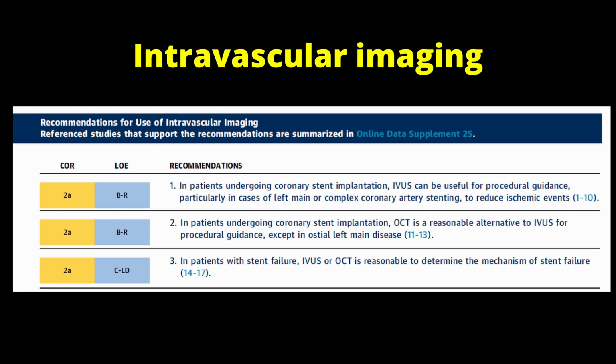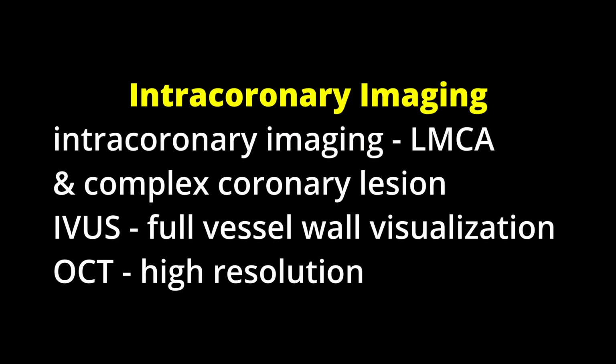In patients with stent failure, IVUS or OCT is reasonable to determine the mechanism of stent failure, and this is again class 2A recommendation. We'll talk about IVUS and OCT in separate videos. We'll confine ourselves to discussion on these guidelines only. So we already know that intracoronary imaging is useful to guide coronary stent implantation, especially in patients with left main disease or complex coronary lesions.